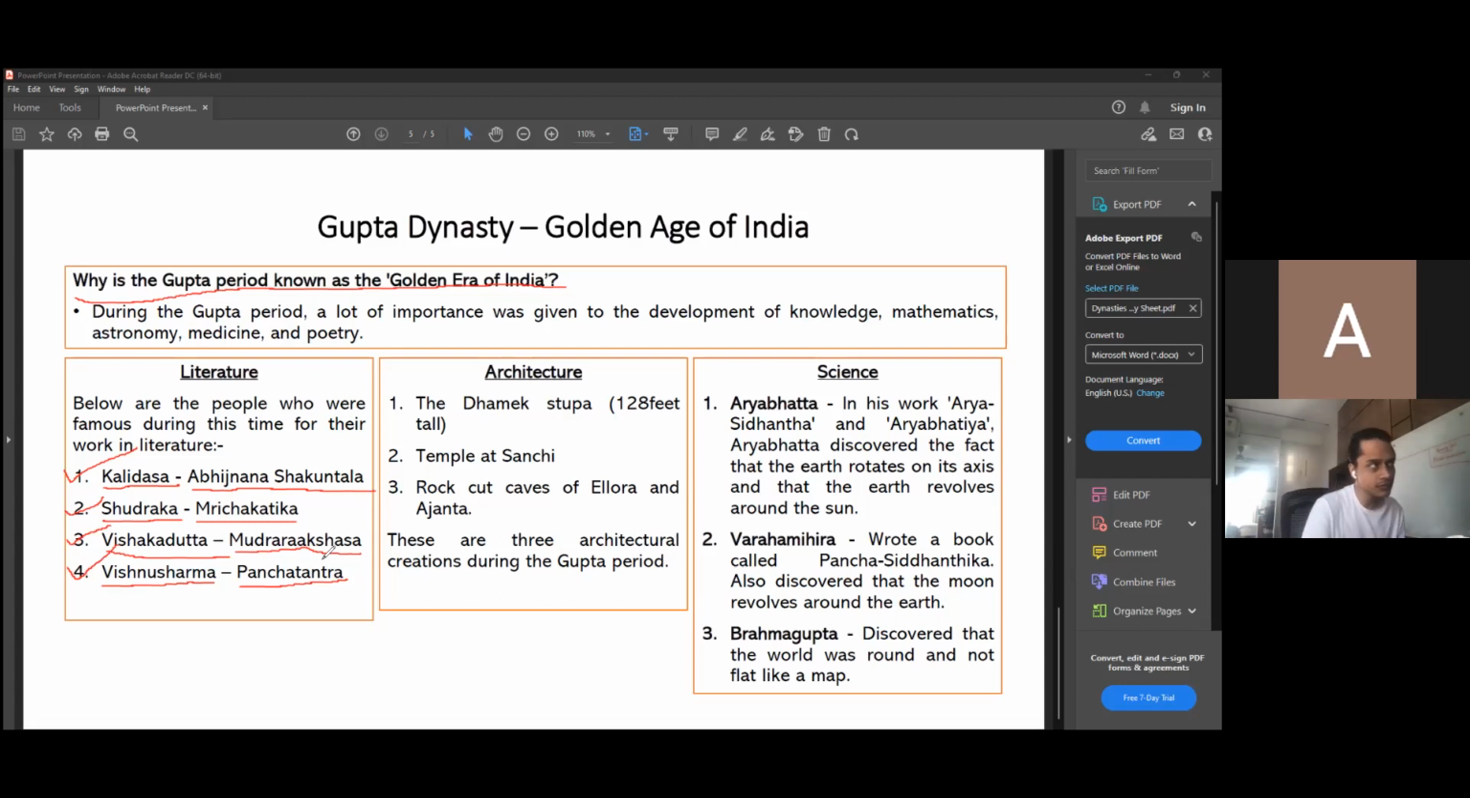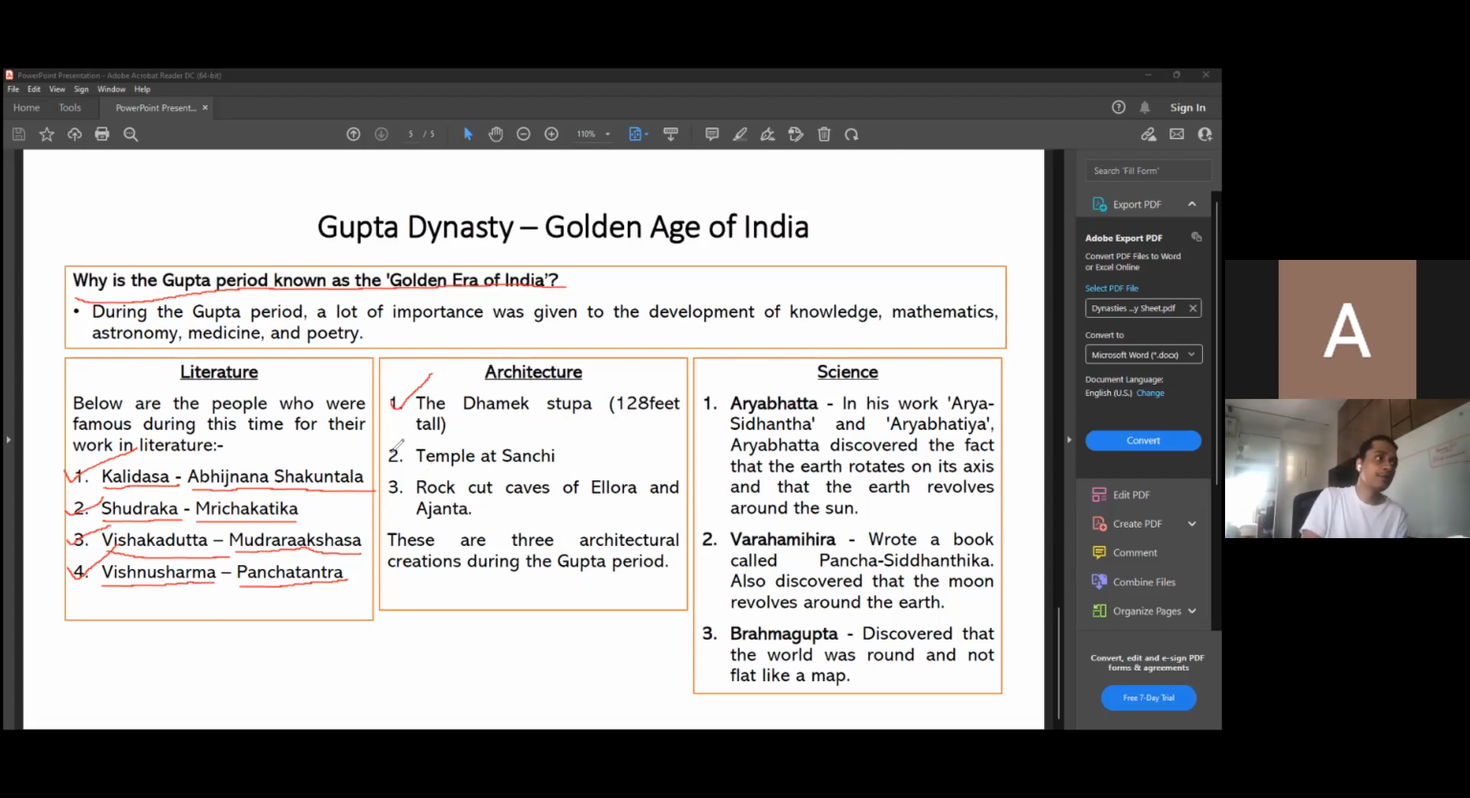Let's quickly move to architecture. Under architecture, there were many things that were built during the Gupta period. What were they? The Dhamek Stupa. Don't get confused with the other stupa. Purushapura Stupa was made under the Kushana period. That was 400 feet high. The Dhamek Stupa was made under the Gupta period. It was 128 feet tall. Difference. Don't get confused.